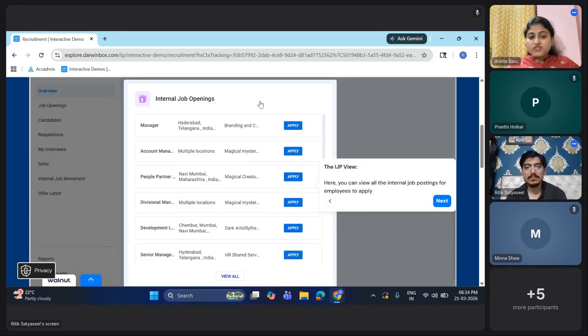Is it confusing or is it clear? It's clear, Ankita. It means that it is for internal posting only. Means someone from outside cannot apply for this role, right?